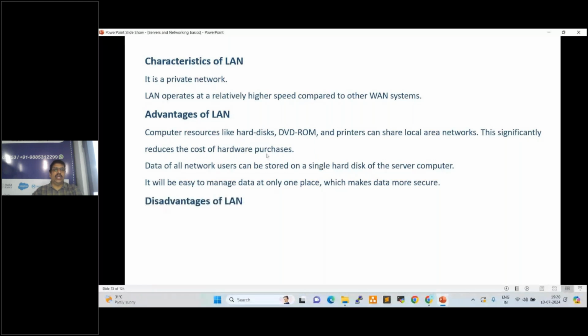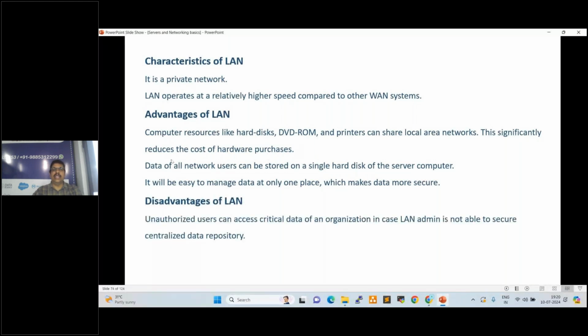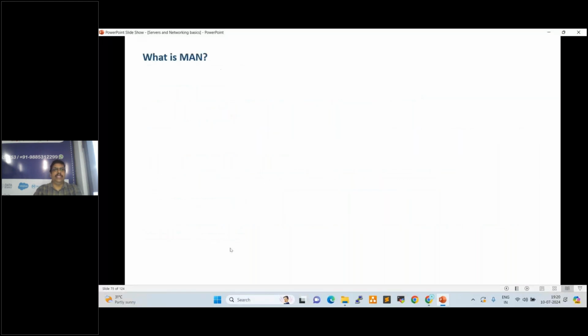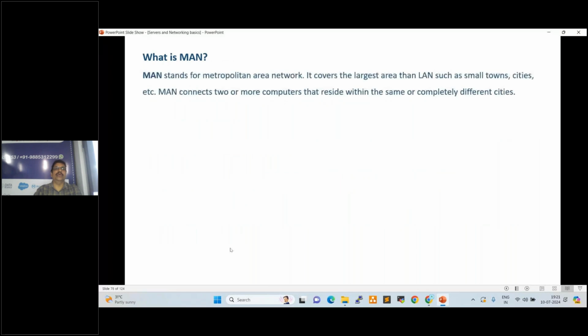Yeah. So the disadvantage of LAN. See here, unauthorized users can access critical data of an organization in case the LAN admin is not able to secure the centralized data repositories. So if the LAN admin is not capable, what will happen? Hackers will enter. They can easily hack your data systems. Okay. Yeah.